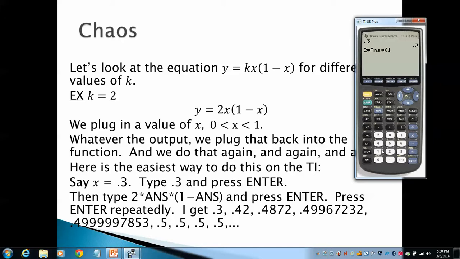And here's what this is doing. When we do 2 times answer times 1 minus answer, and then press enter, it will take 2 times whatever the previous answer was, namely 0.3, times 1 minus whatever the previous answer was, namely 0.3, and calculate 0.42. Now here's the cool part. If we press enter, it will take 2 times our answer, which is 0.42, times 1 minus our answer, 0.42, and calculate that. And we just keep pressing enter. And notice what happens. We end up with 0.5.